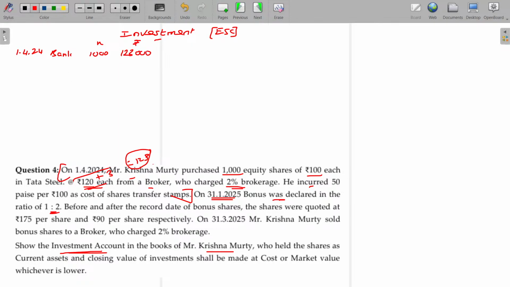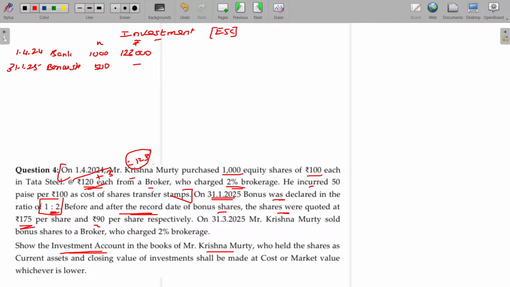Two. As you hold this share on 31/1/25, you get the bonus share. While getting the bonus share, you don't pay any money. You get the number of shares increased. 1 for every 2 means for 1000 you get 500 bonus shares. Number of shares increasing without increasing the value.